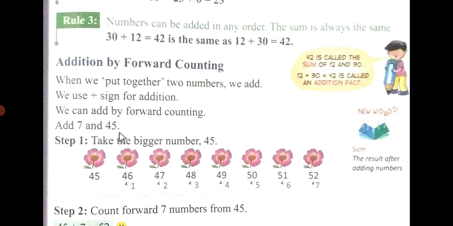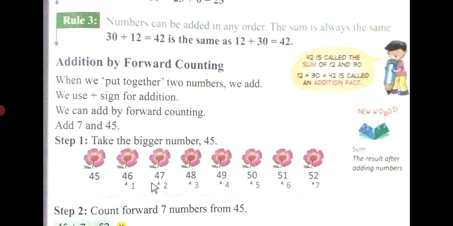Add 7 and 45. Step 1, take the bigger number, 45. So here the number 45 has been taken. And how many numbers do we have to add? 7. So take the bigger number first. 45 you have taken. Now add.